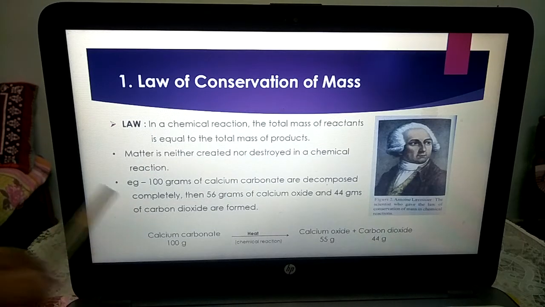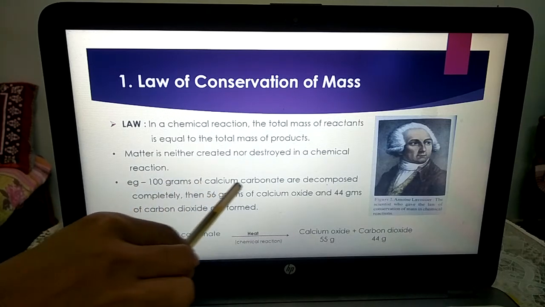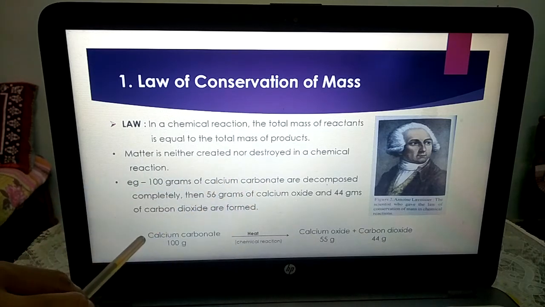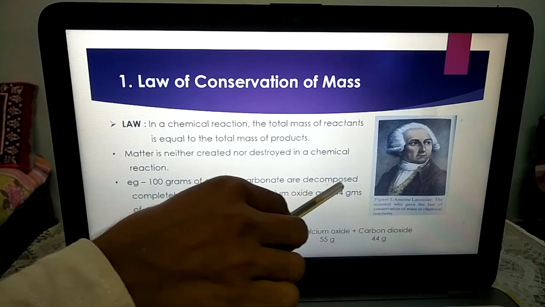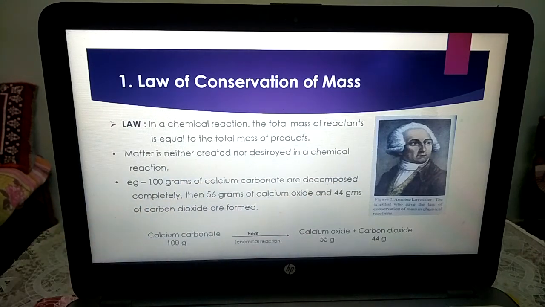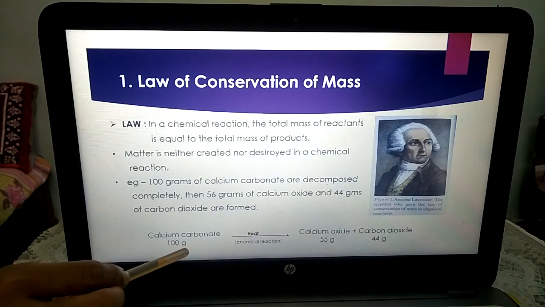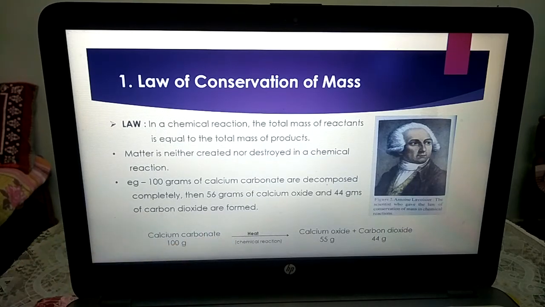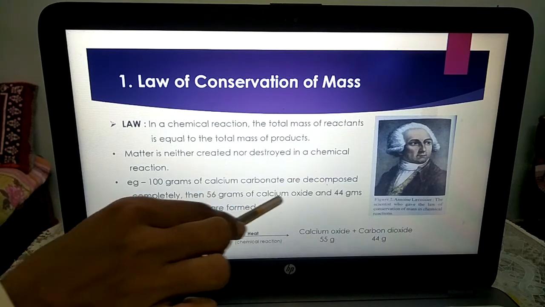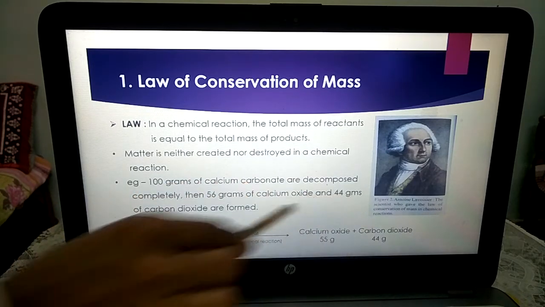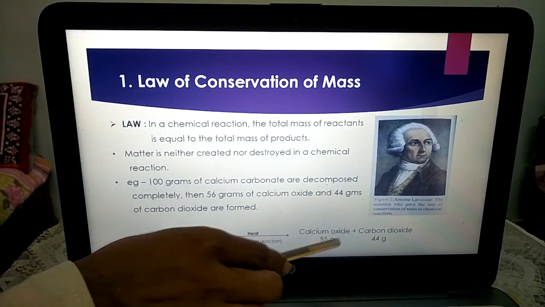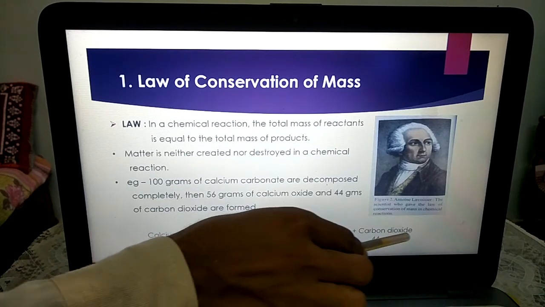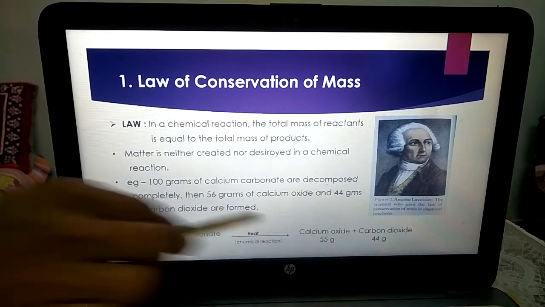See, an example is given. 100 grams of calcium carbonate is decomposed completely. When calcium carbonate of 100 grams is heated, then 56 grams of calcium oxide and 44 grams of carbon dioxide are formed.